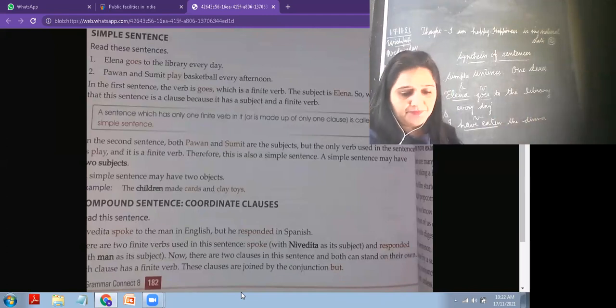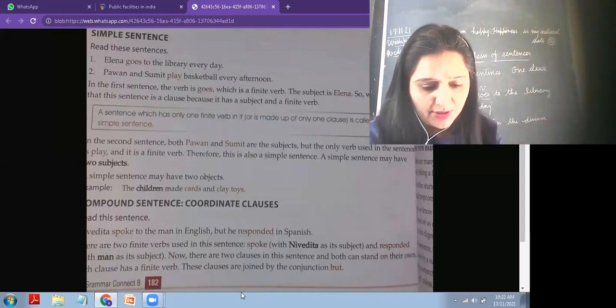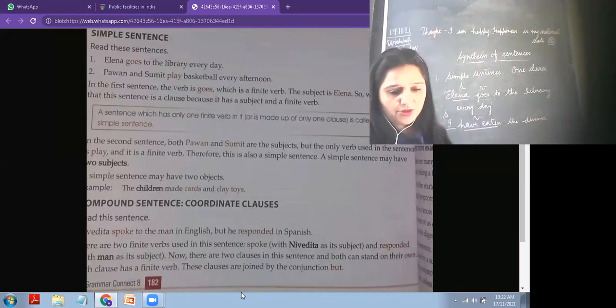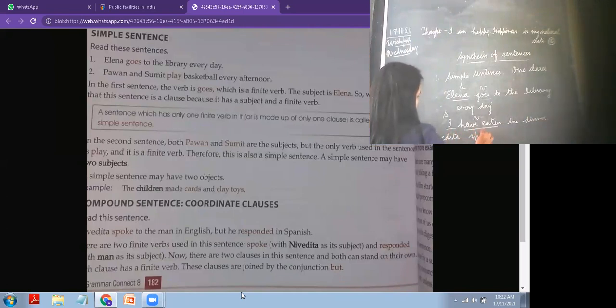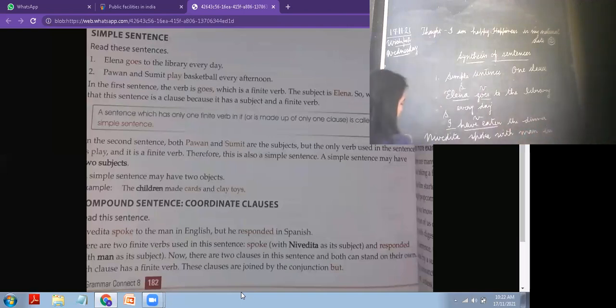Then we are having compound sentences. An example of a compound sentence is: Nivedita spoke to the man in English, but he responded in Spanish.